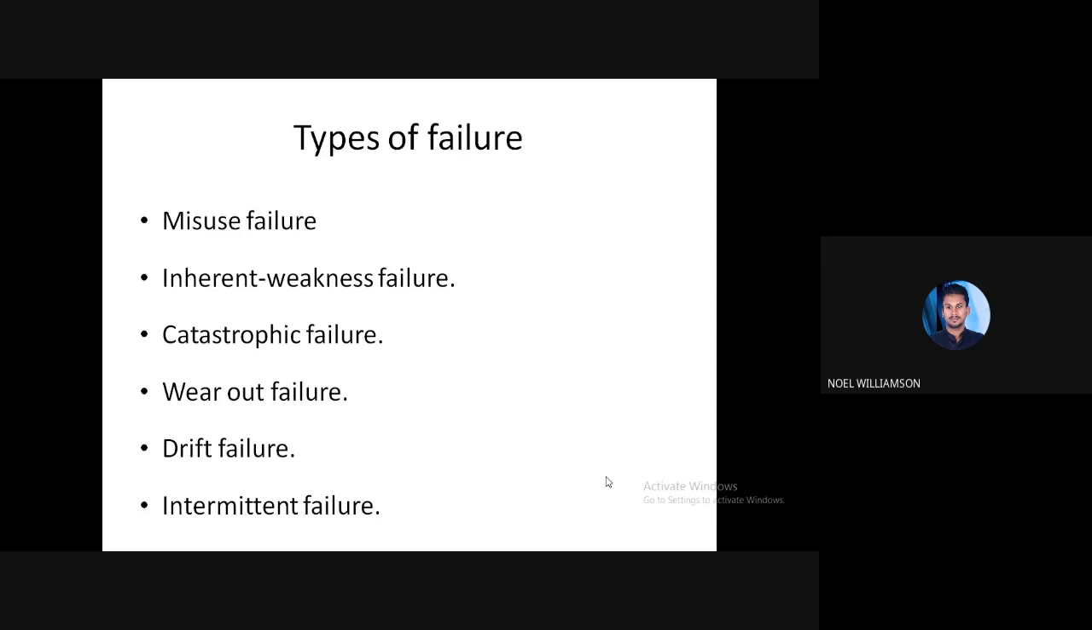Because the component is not functioning in the intended manner, we say that the component has failed. Here the variables have drifted, or they are moving beyond the limit. Such a failure is termed a drift failure.